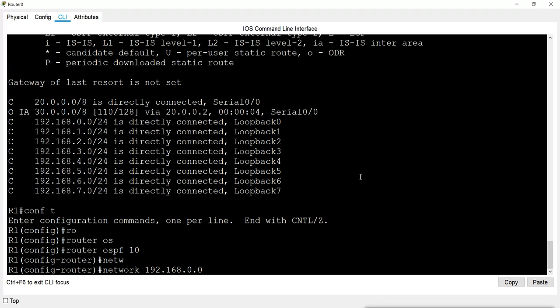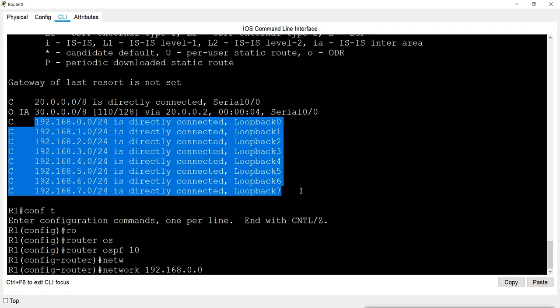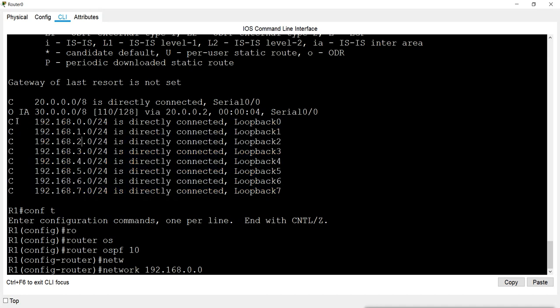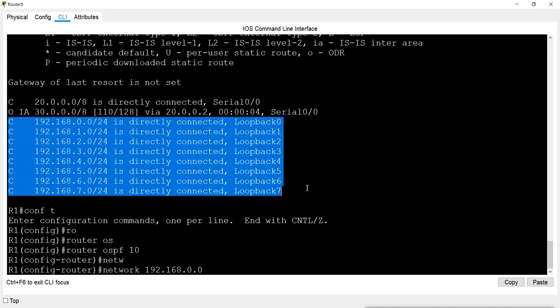And what is that extra configuration? We can use this wildcard bit to assign a single interface network IP also. That means, what is the first benefit? The first benefit is that instead of mentioning all these 8 networks one by one, I can run only one command to introduce all these 8 networks. That is the first benefit I get with this wildcard bit.